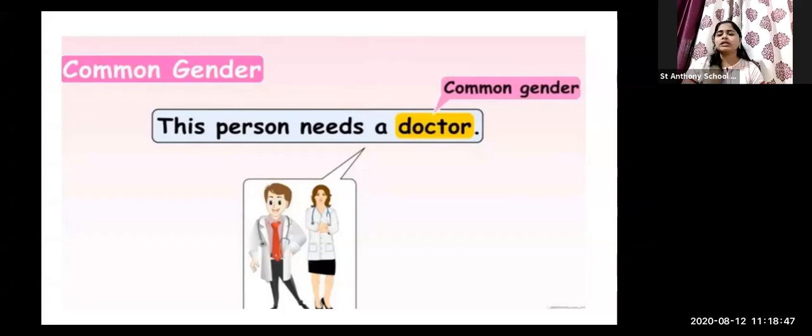Suppose in the exam I give the statement Rohit's family doctor is very helpful, or Rohit's family doctor is very smart, and I say underline the common gender noun. The word will be doctor, because the word doctor is used commonly for both male and female.